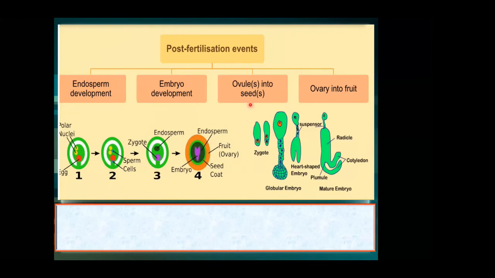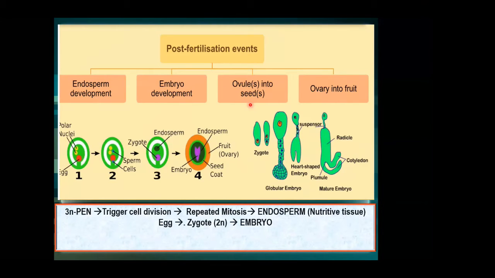Now we go to the third event of sexual reproduction, what is called post fertilization events. When you talk about post fertilization events, you can see a series of changes to the zygote and the primary endosperm nucleus, which are formed during the last stage, fertilization.